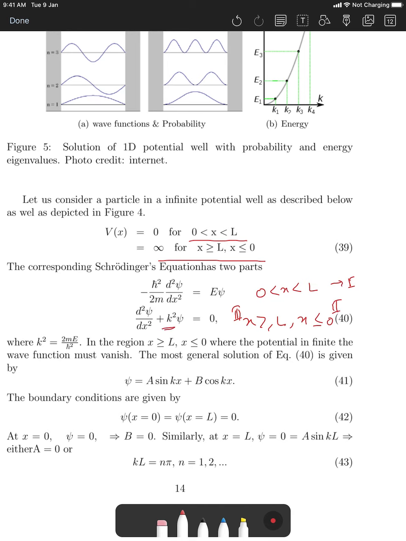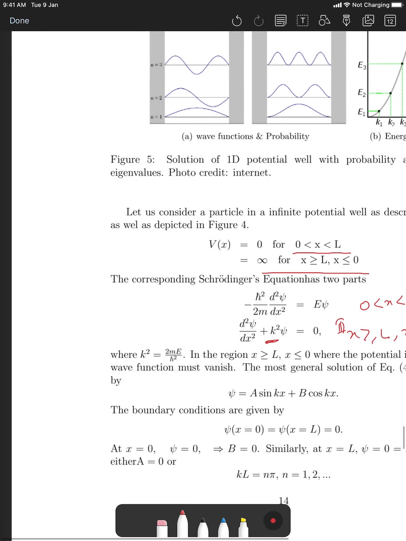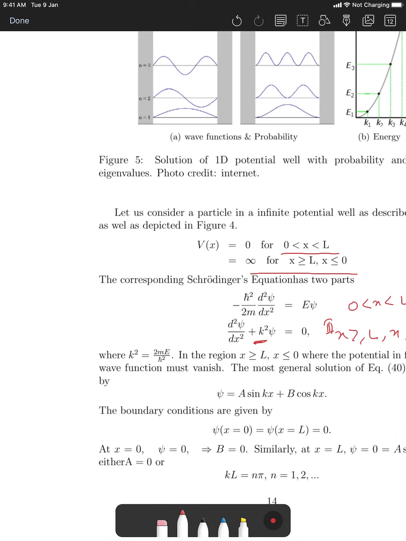So in region 2 and 3 you have the potential, right? So H psi equals E psi. Let us write it down here somewhere. When you put H psi equal to E psi, this is the mother equation, the Schrodinger equation.